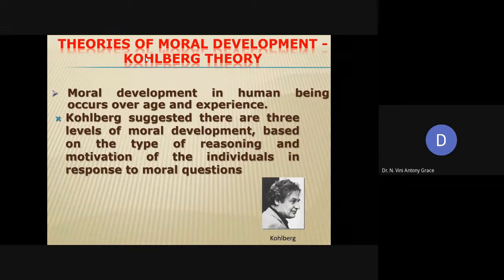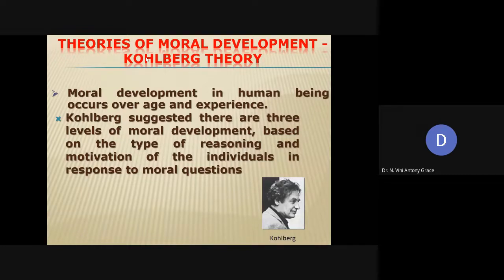He conducted a survey and explained a moral dilemma situation to a particular group of people. At the end, he asked a few moral questions about how this problem can be solved, and he noted down the reasons given by many people. Based on that, he suggested three different levels of moral development in human beings.